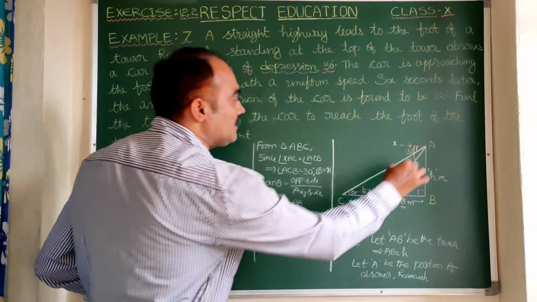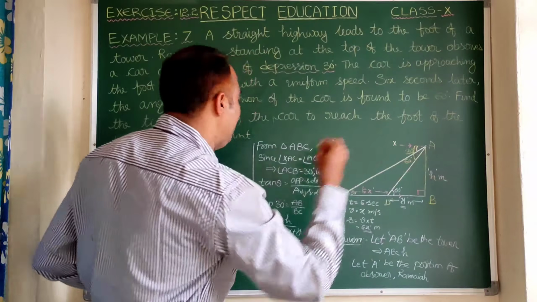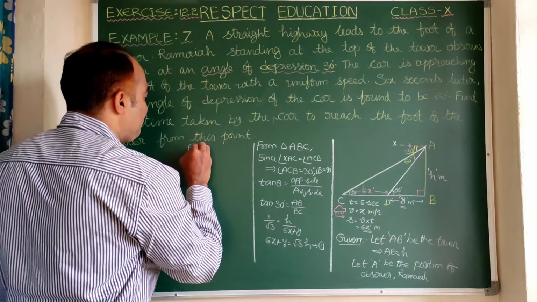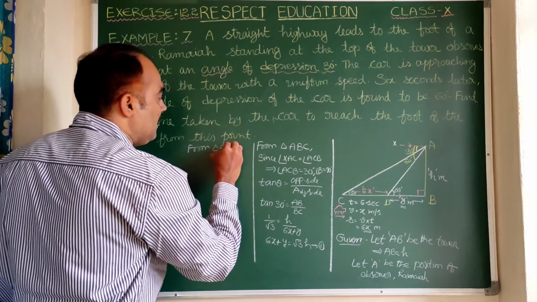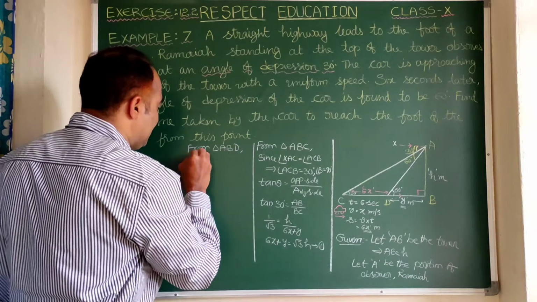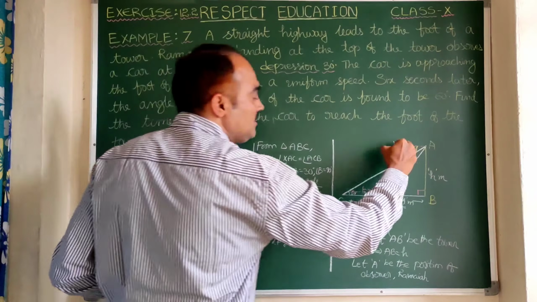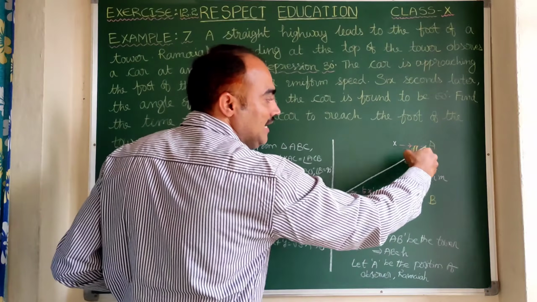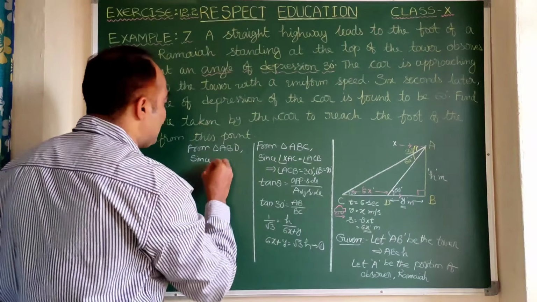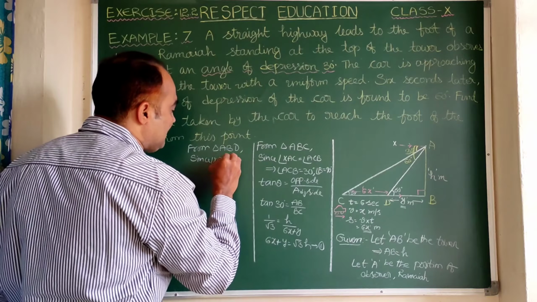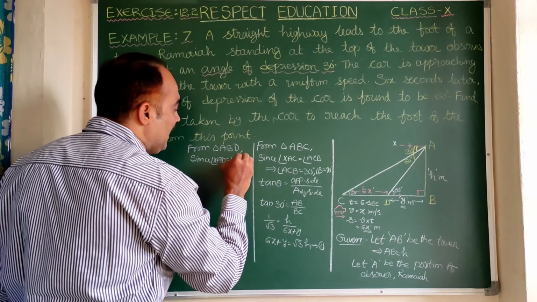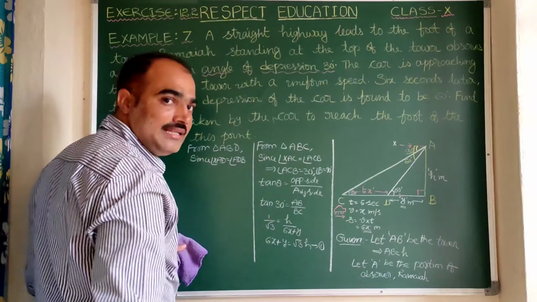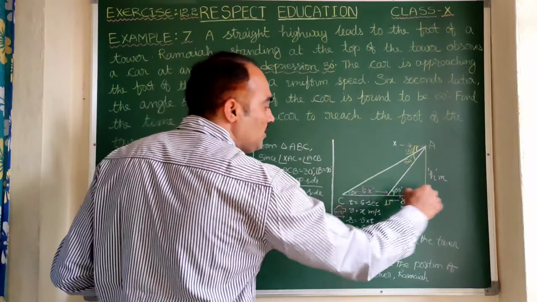Now let us consider another right angled triangle, that is triangle ABD. From triangle ABD, since the angle of depression, angle XAD, is equal to angle ADB, these two are interior alternate angles when XA is parallel to DB.